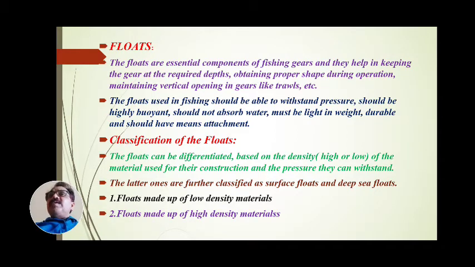But for our convenience, these floats are classified into three different types. One is floats made up of low density material, the floats which are fabricated from low density material. Second, floats made up of high density material. Sometimes floats are manufactured or fabricated with the help of high density material. It is called floats made up of high density material.